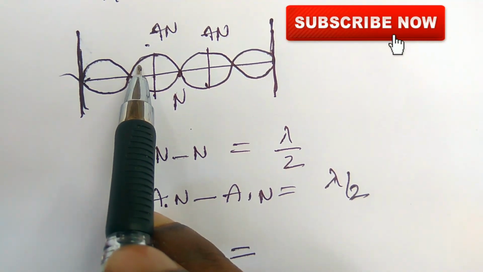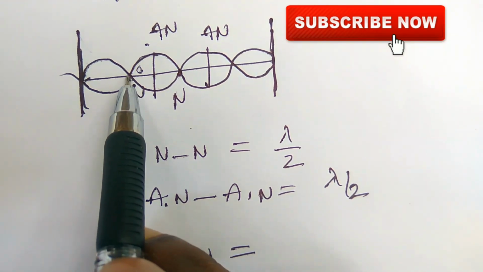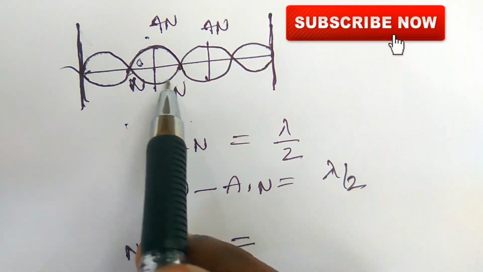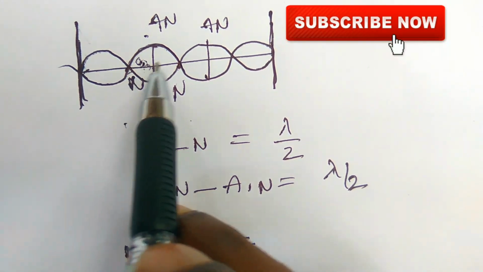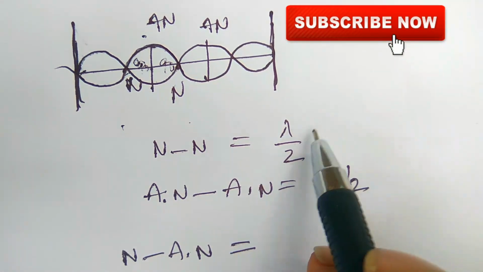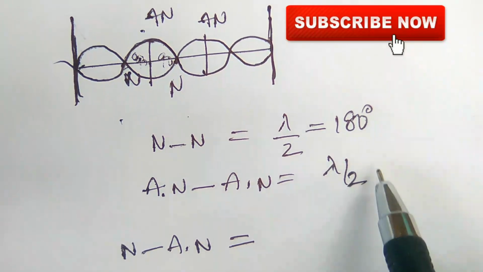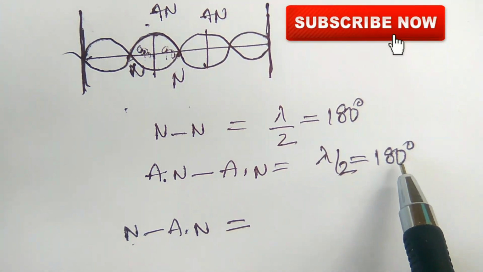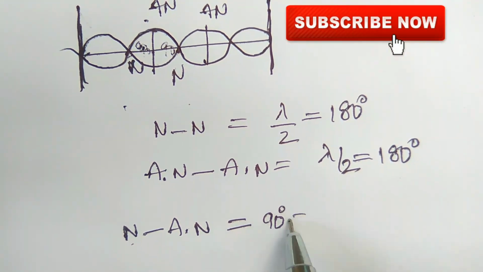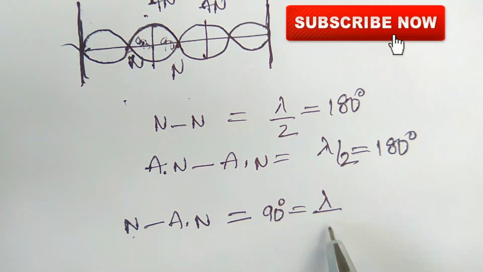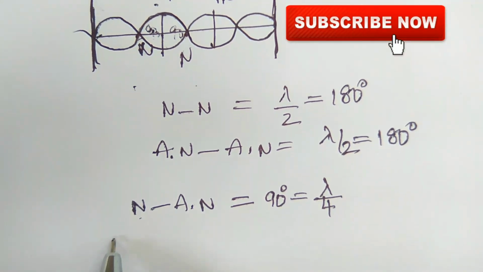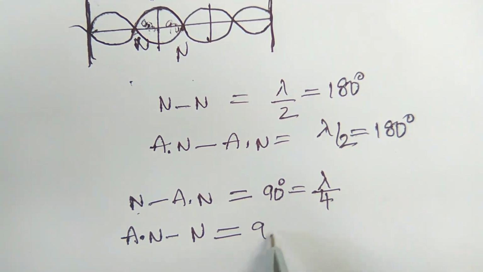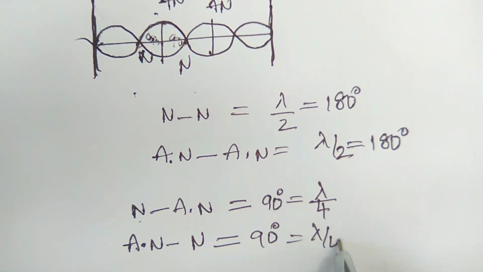Here, node to node is lambda by 2, it is nothing but 180 degrees. This is 90 and this is 90, so 180. So here lambda by 2 is equal to 180 degrees. So node to antinode is 180 by 2, so this is 90 degrees. Here it is lambda by 2 by 2, that is 4, lambda by 4. Or antinode to node point, this is also 90 degrees, it is equal to lambda by 4.